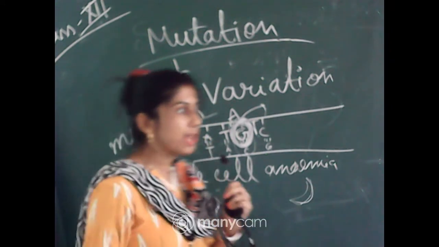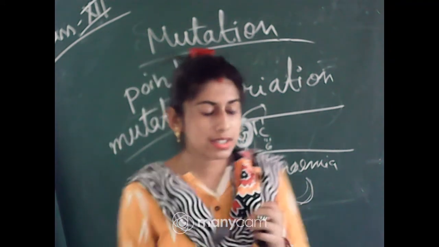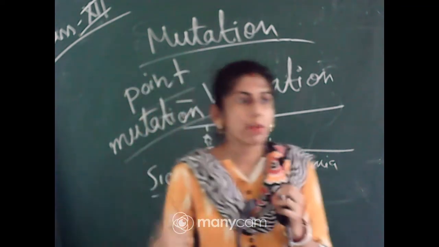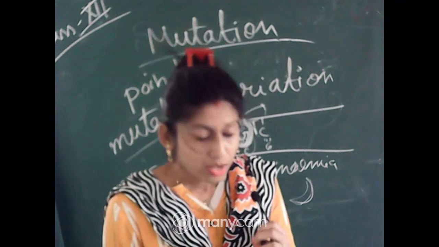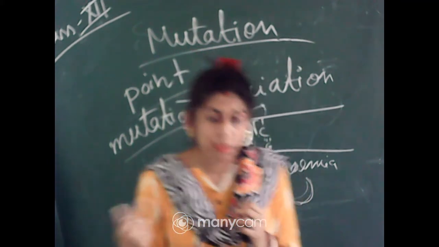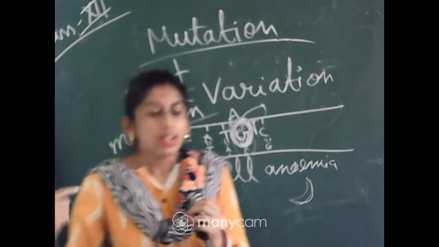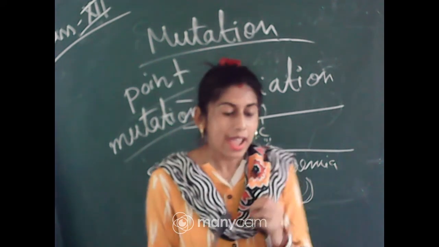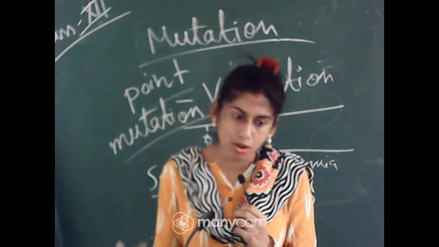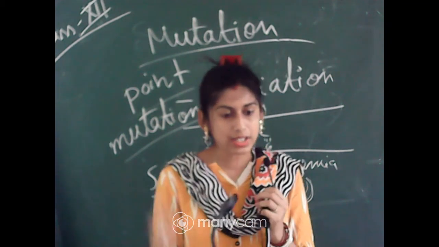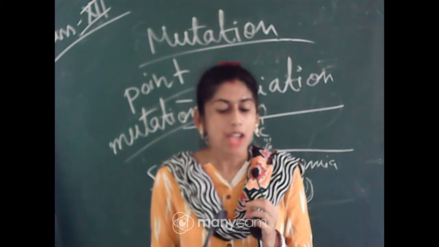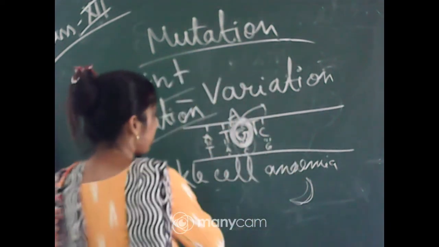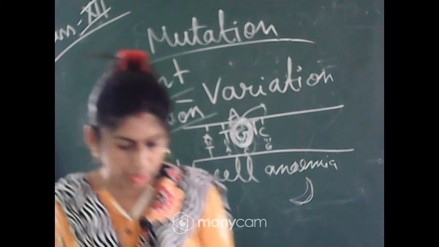So if the shape of the RBC changes, then what will happen? It will not be able to carry the proper amount of oxygen. So the person may come under the deficiency of oxygen and hemoglobin, and anemia will be formed, and this condition is called sickle cell anemia. I will discuss the disease later. Just now you have to remember one example of point mutation.